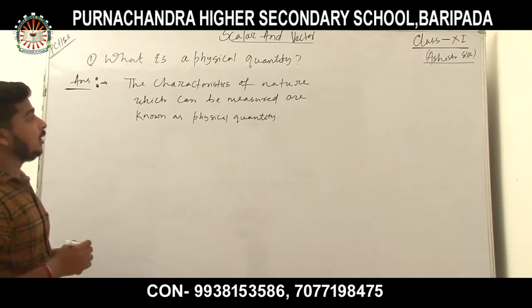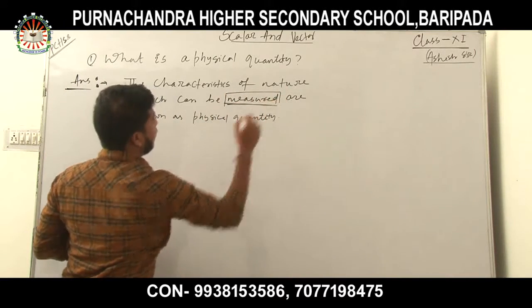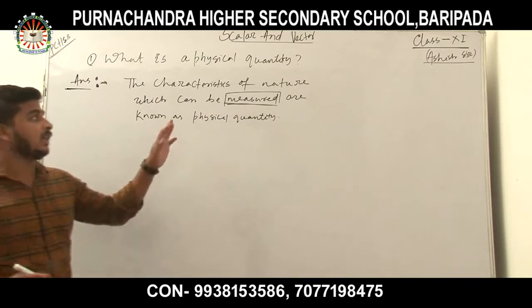The characteristics of nature which can be measured are called physical quantity.